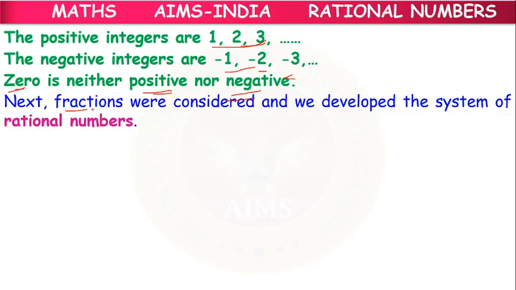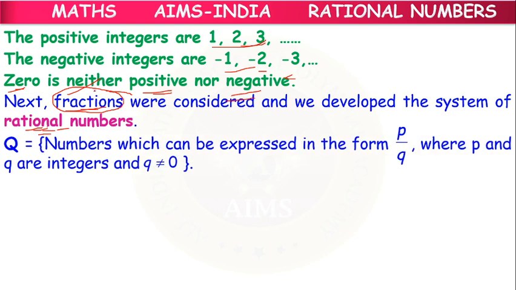Next, they have considered fractions and developed a new system called rational numbers. To the integers, they have added fractions and consider this system as the rational number system. Rational numbers are denoted by the symbol Q, which can be expressed in the form of P by Q.